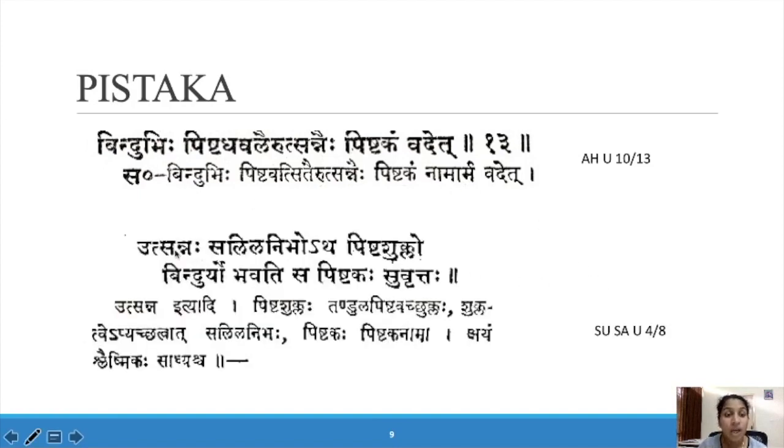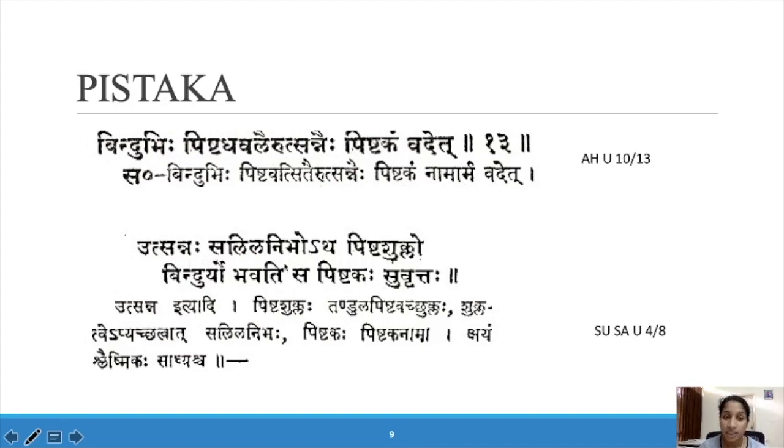According to Susruta Samhita, "Utsannaha salila nibho atha pishta shuklo binduryo bhavati sa pishtagaha suvrittaha." Utsannaha, so there is a projection. Salila nibho, looks like it is filled with water. Pishta shuklo, a white colored pishta paste. Binduryo, it looks like a dot. Suvrittaha, it is round in shape. A perfectly round one is known as pishtakam. This is according to Susruta Samhita.